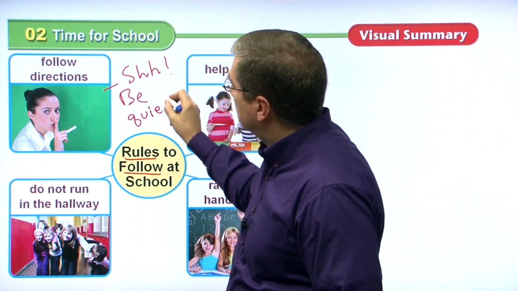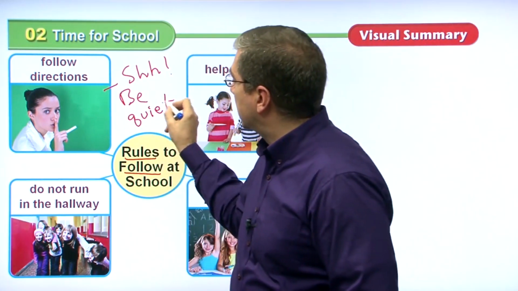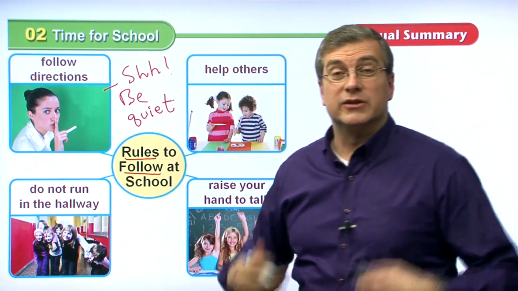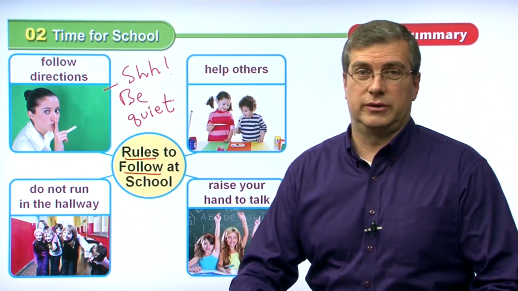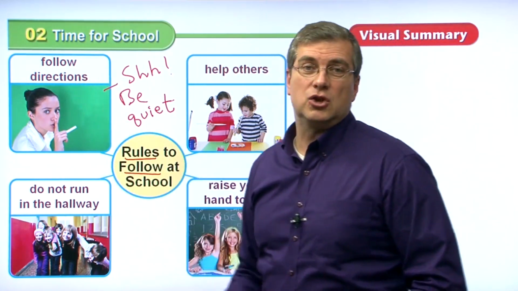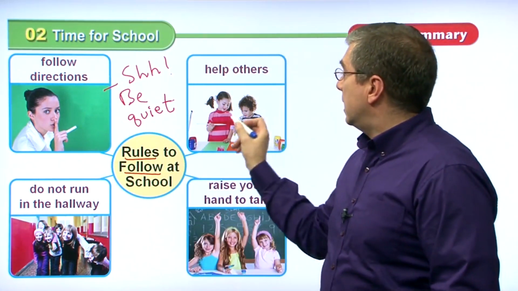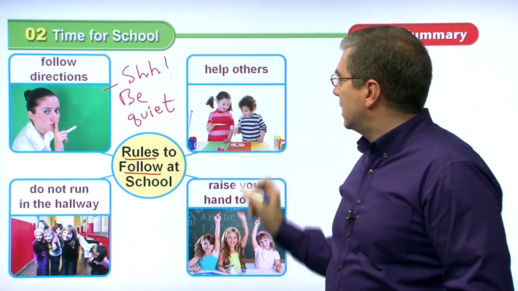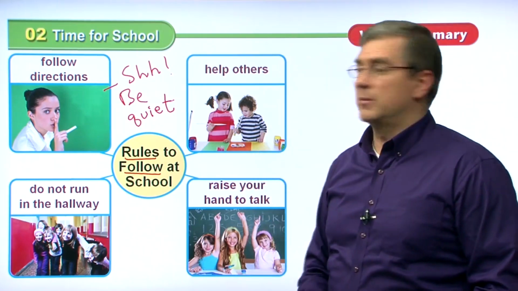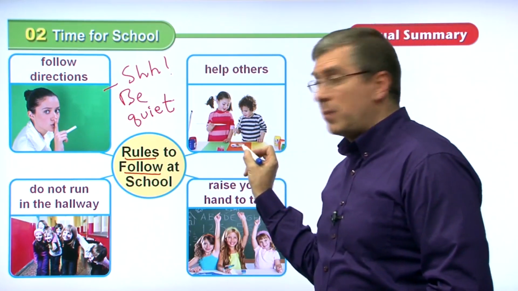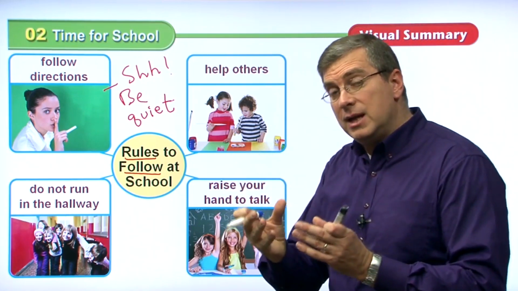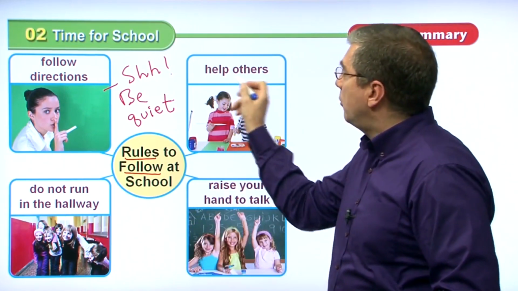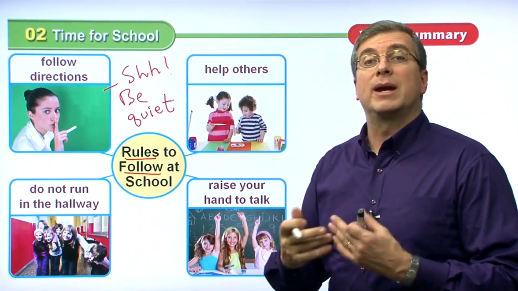She is telling the class to do something. She is giving directions. So we follow those directions. Okay? So we follow the teacher's directions. Here, what are these two kids doing? They seem to be painting something. And they're sharing the paints. They only have one thing of paint, and they're sharing it. They're helping each other. So they're helping others.